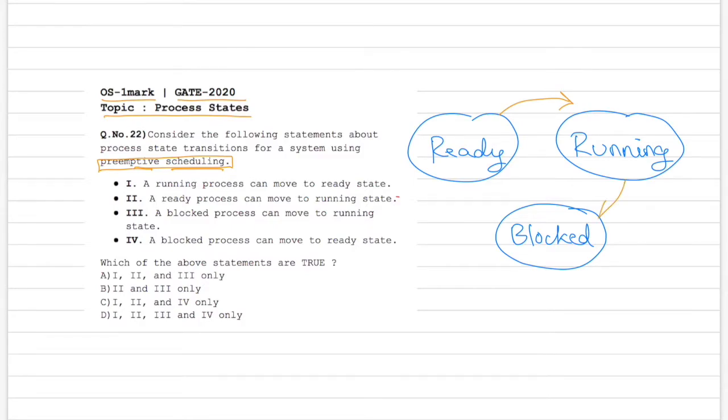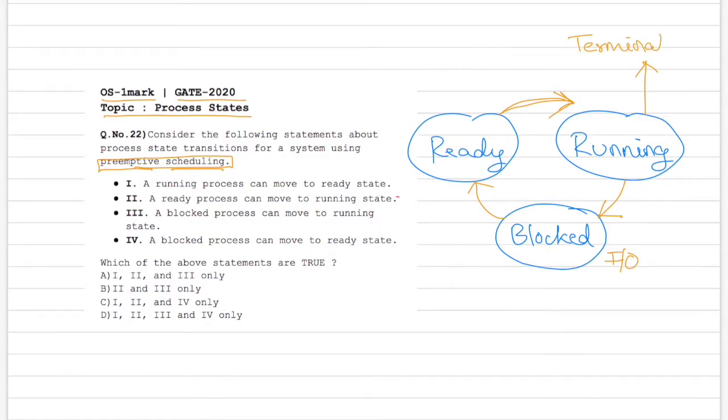From running state it might go to a blocked state, and from the blocked state it will go again to a ready state once the IO or any other operation is completed, and then from ready it will again go back to the running state. Once the process is completed, from running state it will terminate.